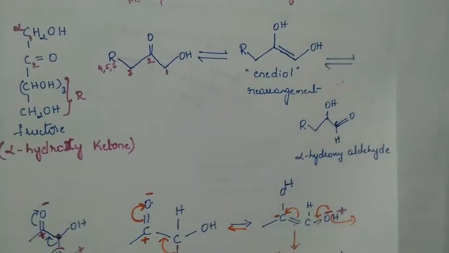With this aldehyde group, it gives the Tollens reagent test, Fehling's solution test as well as Benedict's test. We shall see now how these tests actually proceed. First, the Fehling's test.